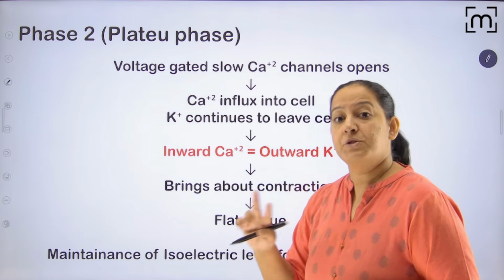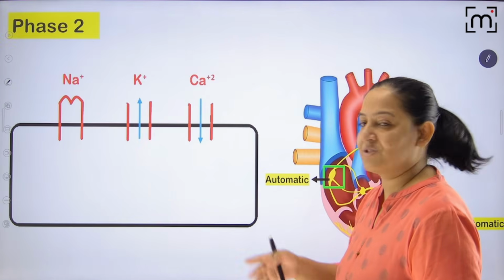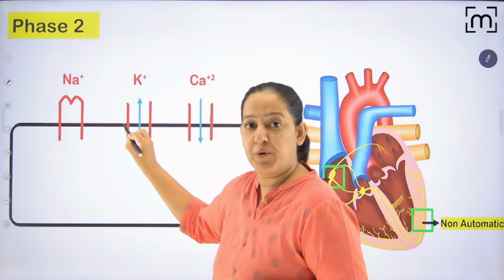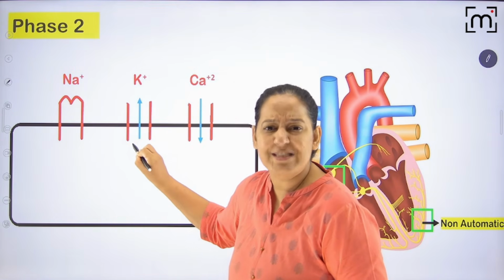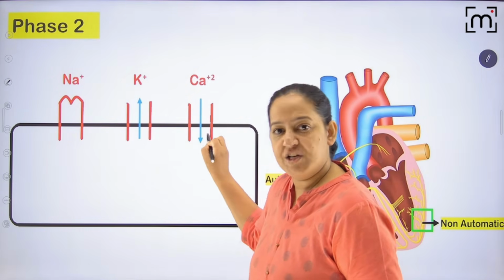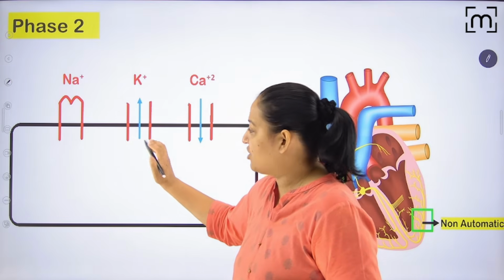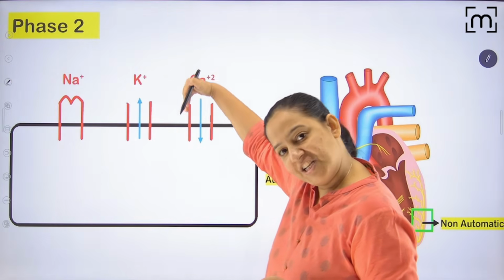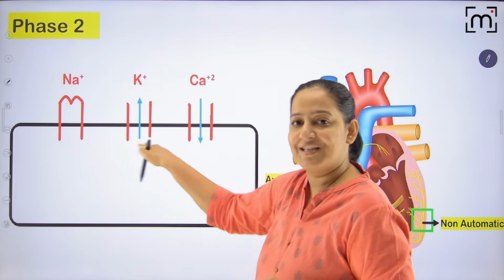Just focus here. So coming on phase 2. What will happen in phase 2? See these diagrams. Now, the sodium channel is already closed. Potassium is opened sluggishly, slowly. Calcium also opens. Potassium is already open, it's not closed. So from the potassium channel, potassium efflux was taking place. The same amount of calcium influx takes place and they balance each other.